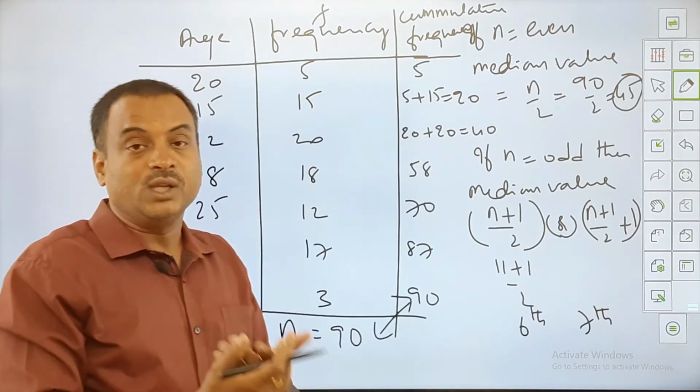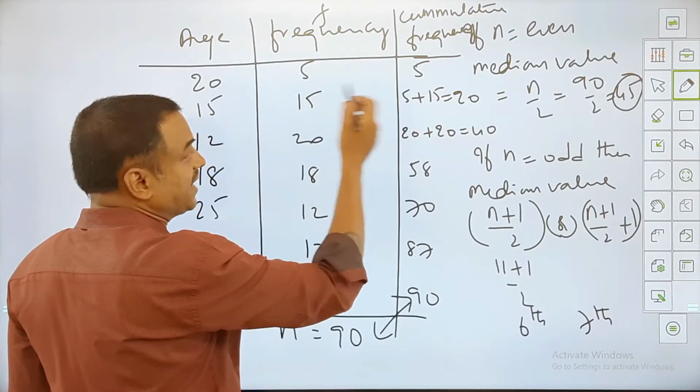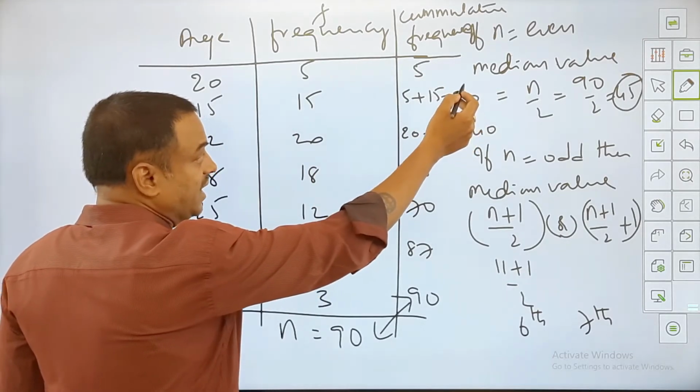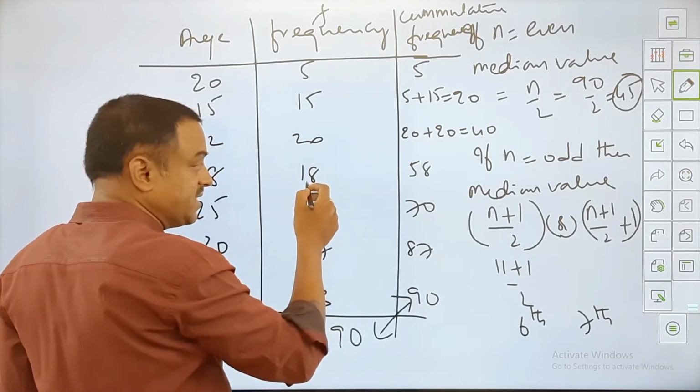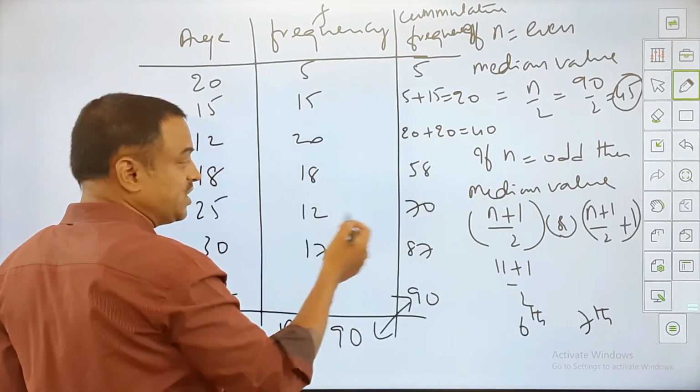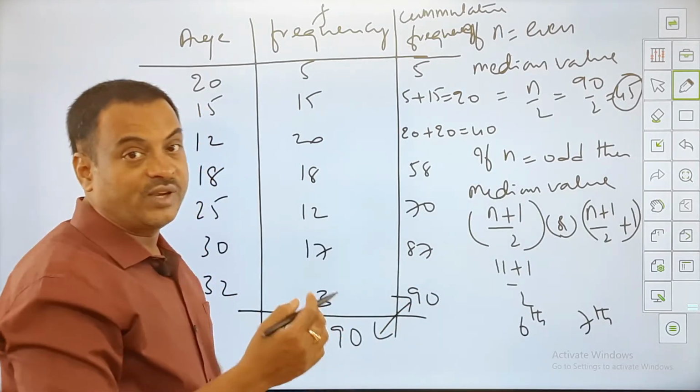If you're not getting them the same, there is some mistake in the calculation or in adding these numbers. I repeat, because cumulative frequency is a new thing: the first value has to be as it is, then first plus second gives 20, this new value plus the third value gives 40, again a new value plus the next value gives 58, 58 plus 12 is 70, 70 plus 17 is 87, 87 plus 3 is 90. We got 90.